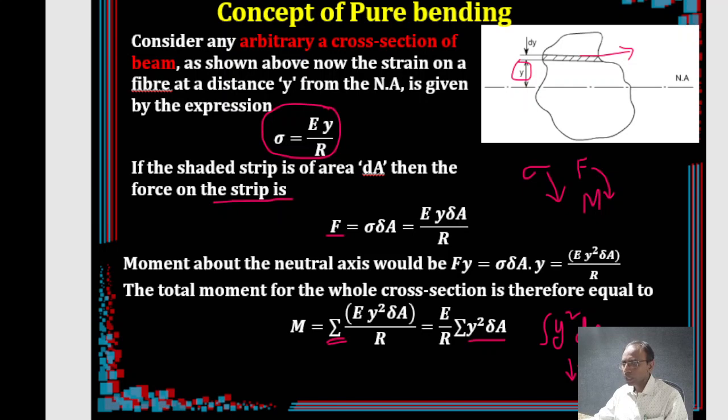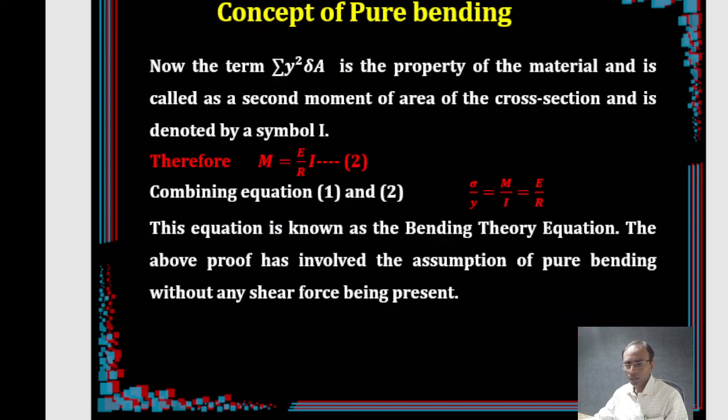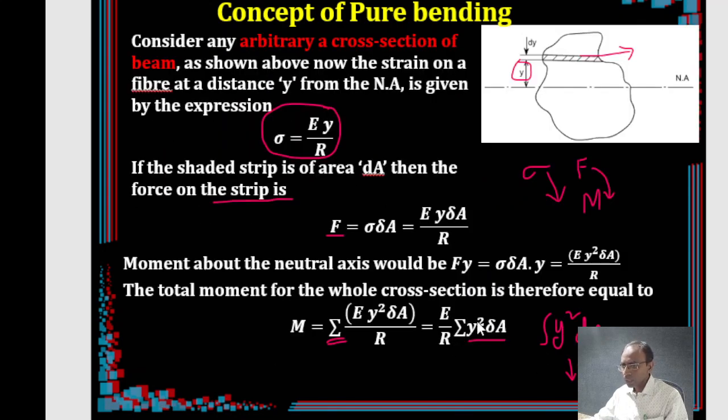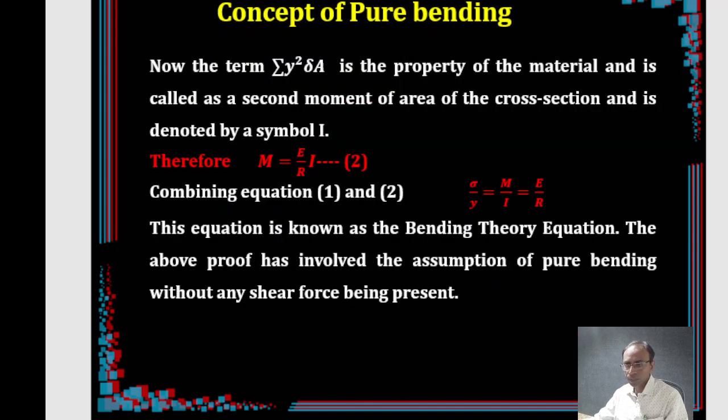Next, once you got that, you have this I in this place. So just rearrange your terms. We now got M equal to E by R times I, because integral y square dA or sigma y square dA is nothing but moment of inertia or second moment of area. So rearrange the terms now, and you will be getting M by I. Now you can put this I here, and you will be getting M by I equal to E by R.